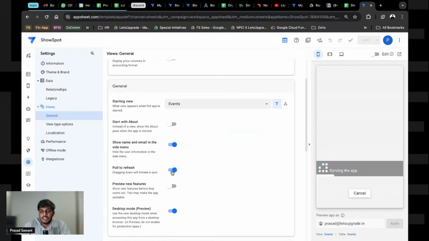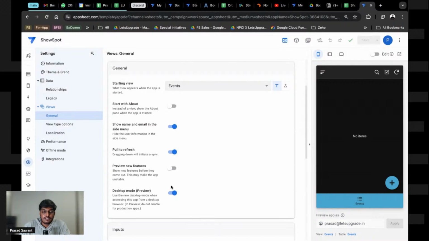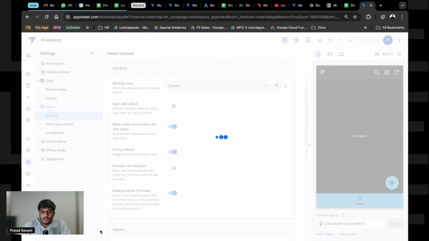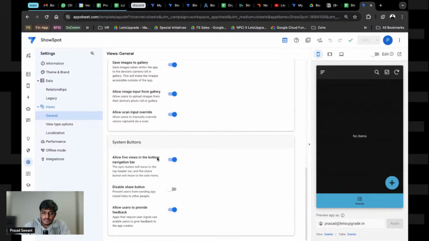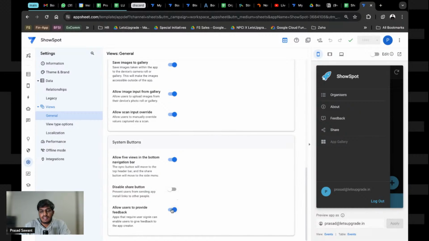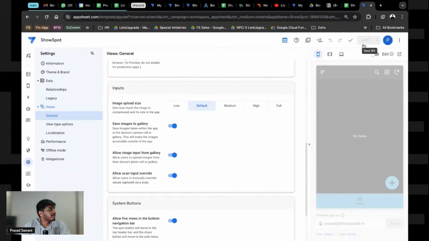Pull to refresh is a feature, right? So you can use that as well. Currently it is not working here because this is my laptop, but it will work on your device. Desktop preview, yes, we want a desktop preview, and that's about it for now. We will come back again here as well. So you have all the customizations. You can go and check them, and you can customize all these things: the share button, the feedback button, the five buttons in the bottom navigation, disable share button. These are customizations that work here and there, and you can explore all of that, right?